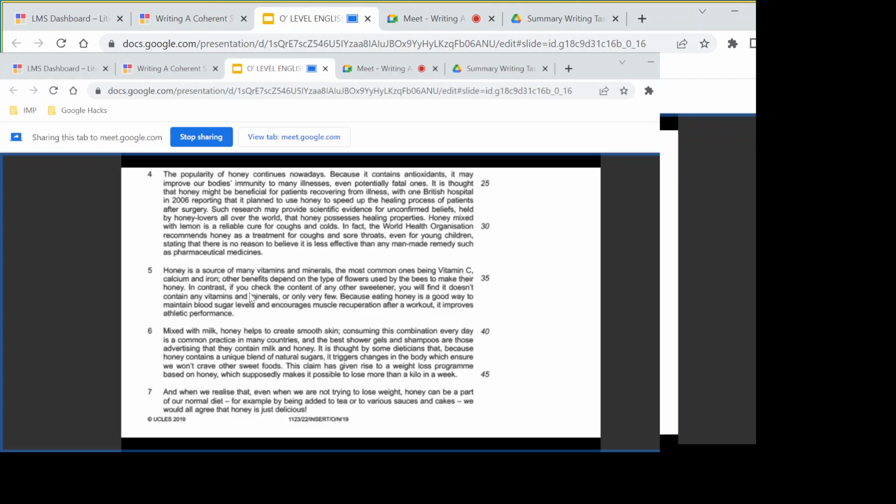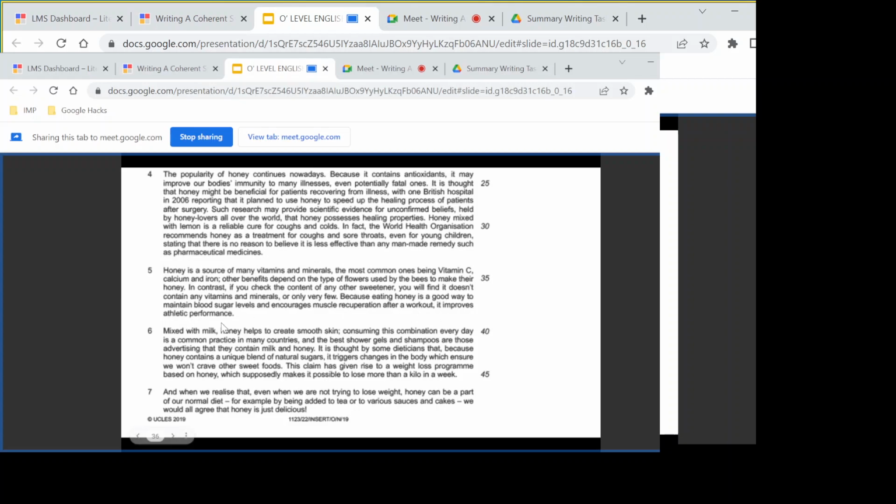Honey is a source of many vitamins and minerals, the most common ones being vitamin C, calcium, and iron. We will write this down that it is a source of many vitamins and minerals. Good. Other benefits depend on the type of flowers used by the bees to make their honey. In contrast, if you check the content of any other sweetener, you will find it does not contain any vitamins or minerals or only a very few. Eating honey is a good way to maintain blood sugar levels. We will also write this down, and it encourages muscle recuperation after a workout.